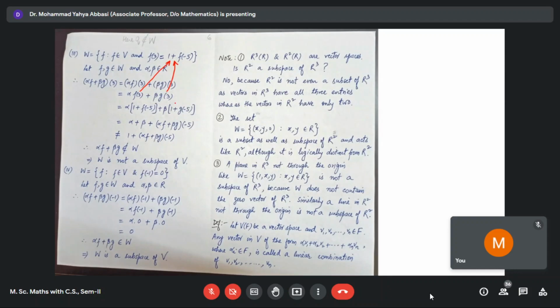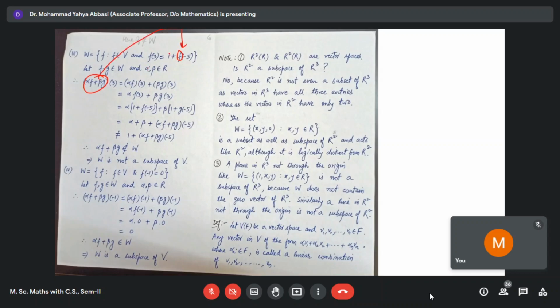You put this value here. Therefore, simplifying it, this is alpha into 1, alpha, beta into 1, beta, alpha plus beta. Plus combining this into this, this is alpha F plus beta G of minus 5. Now it should be equal to alpha F plus beta G, in place of F, alpha F plus beta G.